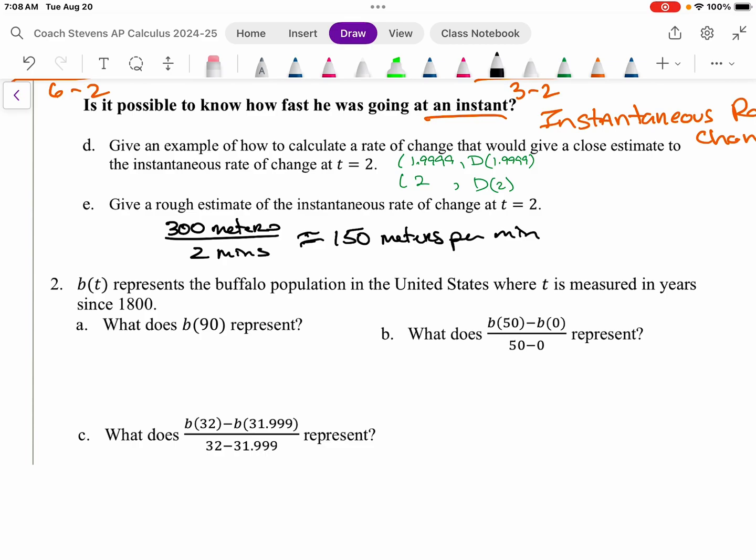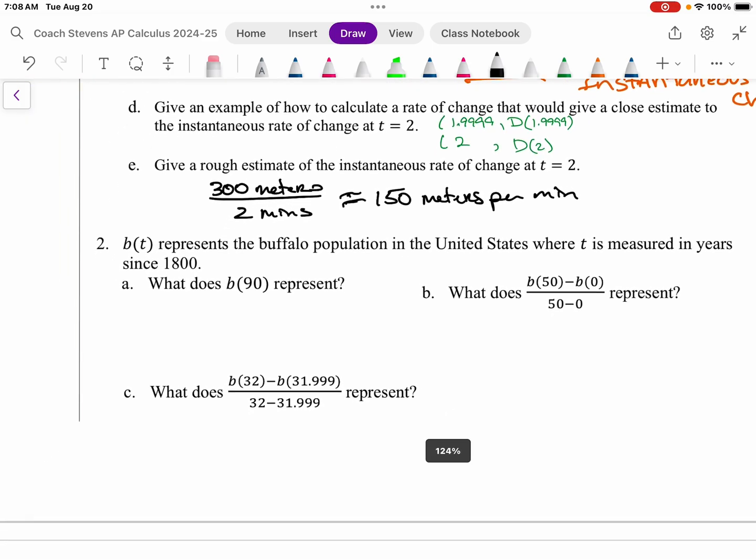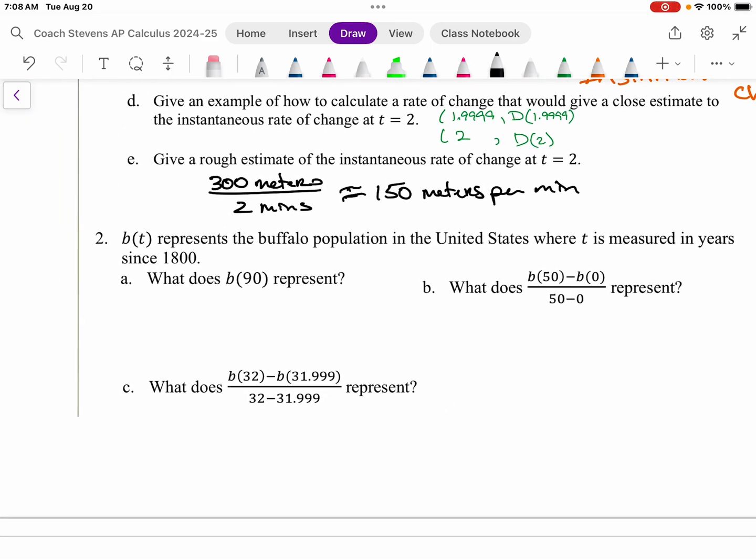Here it says B of T represents the buffalo population in the United States, where T is measured in years since 1800. What does B of 90 represent? Well, that's the number of buffalo in the United States in 1890. Again, just basic Algebra 1, explaining what that number B of 90 represents in the context of the problem.